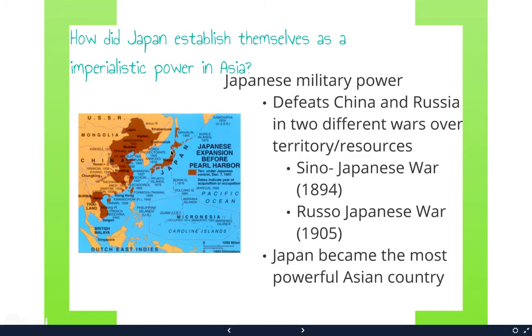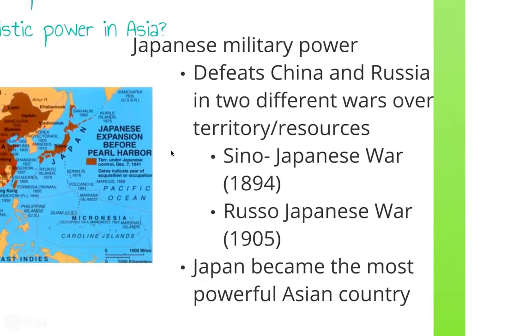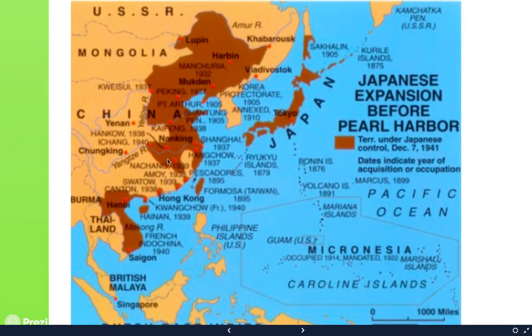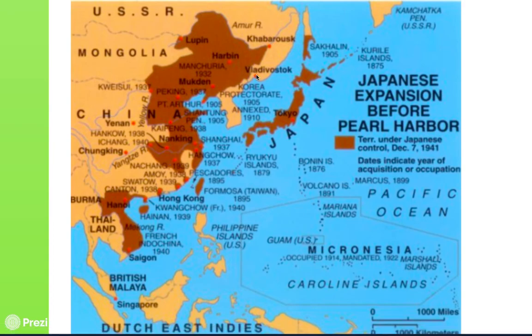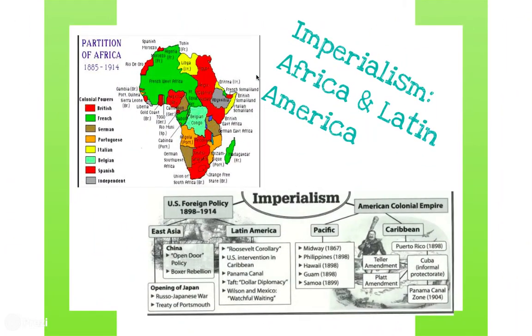So they had the Sino-Japanese War in 1894, the Russo-Japanese War in 1905, okay? And Japan became the most powerful Asian country after they imperialized. So if you look here, these are all the brown territories that eventually Japan will take over, and they'll run this into the mid 20th century by 1941. So we'll talk about Africa and Latin America in a moment.